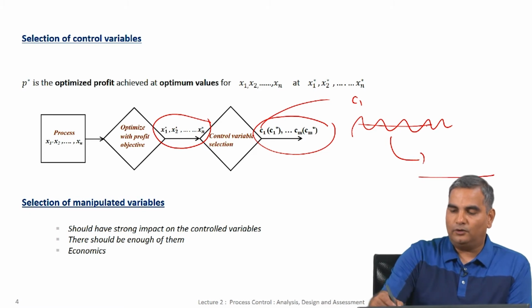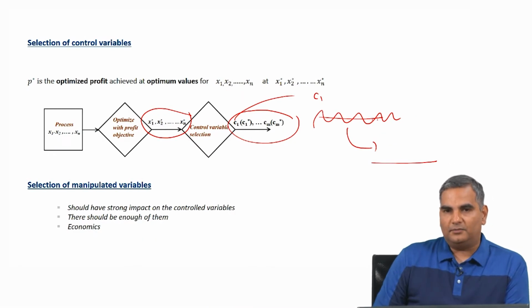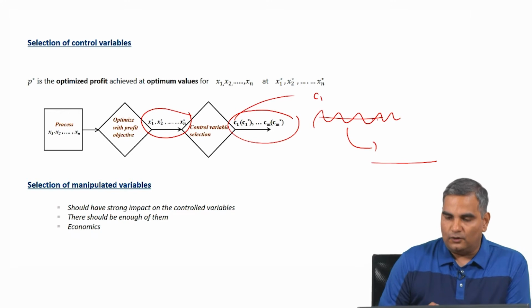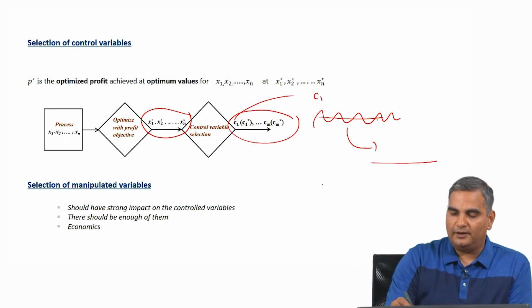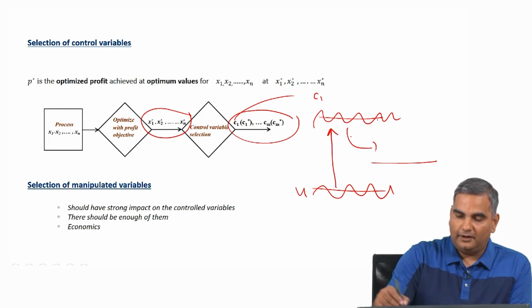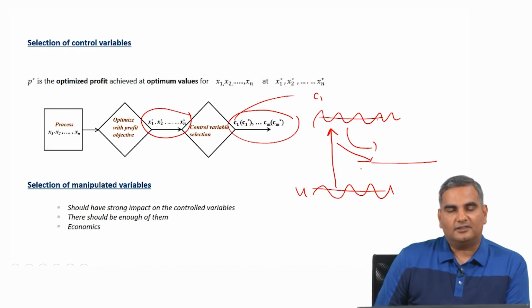That means I want to reduce the amount of variability in this control variable, and as they say there is no free lunch. If you want to reduce the variability here, that variability has to be moved somewhere else. So, the essence of control is moving this variability to a manipulated variable, so that the manipulated variable moves, but it keeps this at a consistent value.